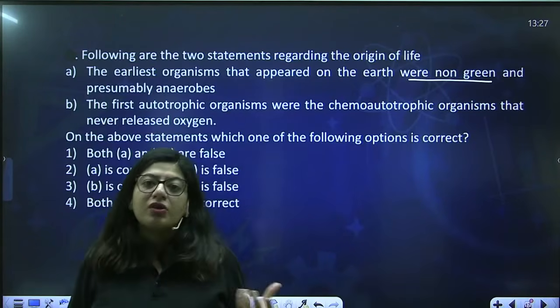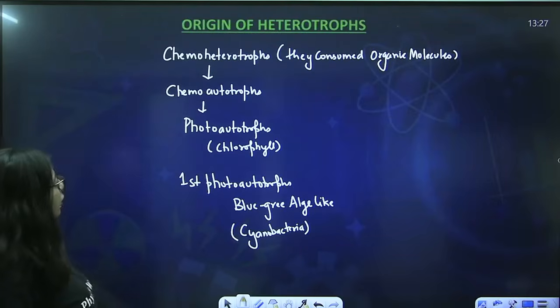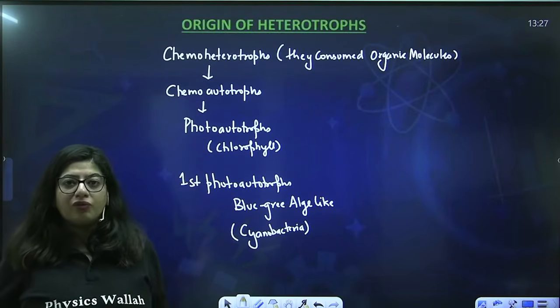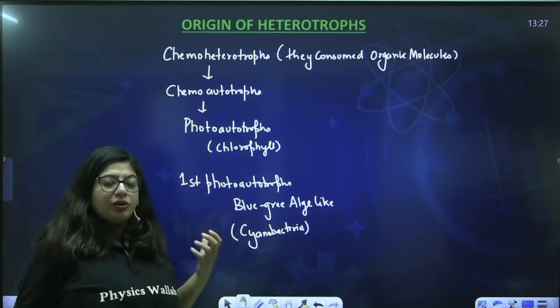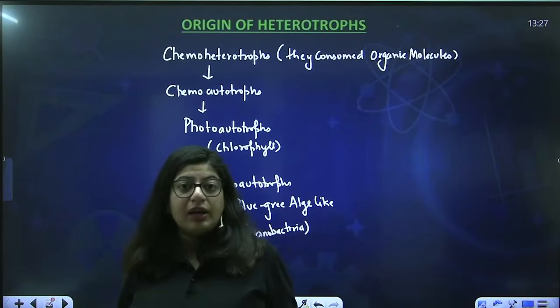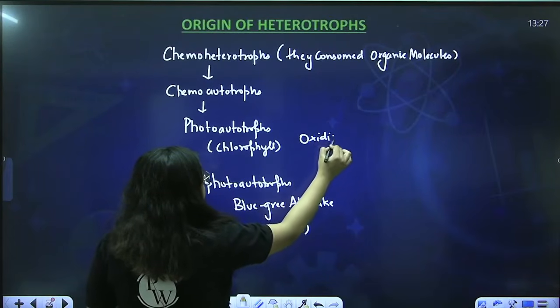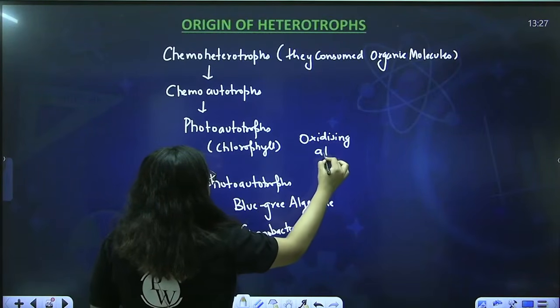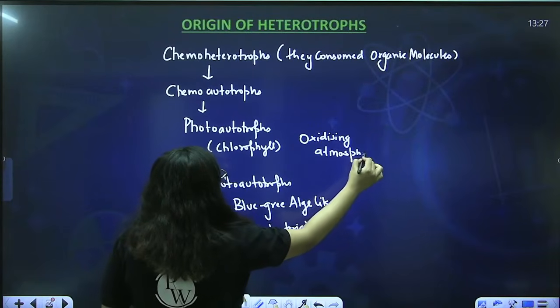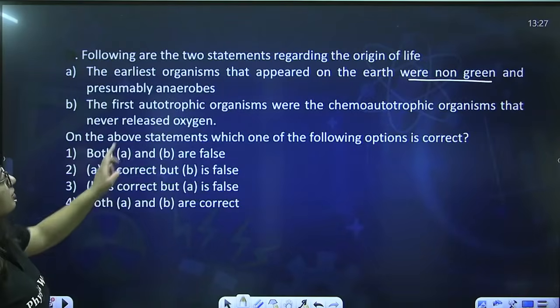Then who will produce oxygen? No one. Oxygen came into the picture when you had photoautotrophs who had chlorophyll, who used water, split the water and then formed oxygen. Here comes the oxygen into the picture. Then the environment becomes oxidizing. Until then, the environment was of the reducing type. There was no molecular oxygen. So this is absolutely correct.